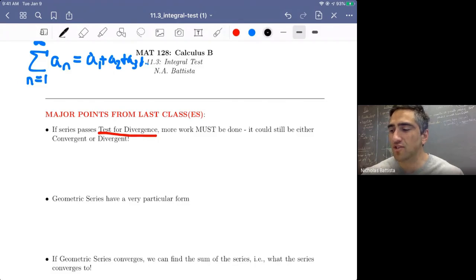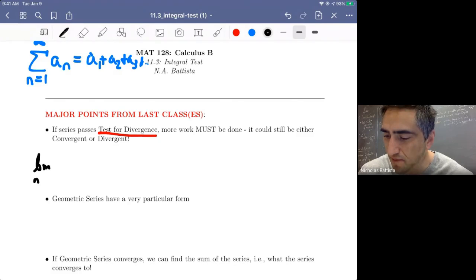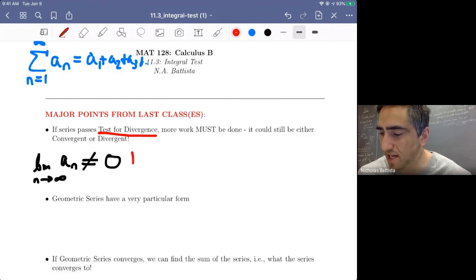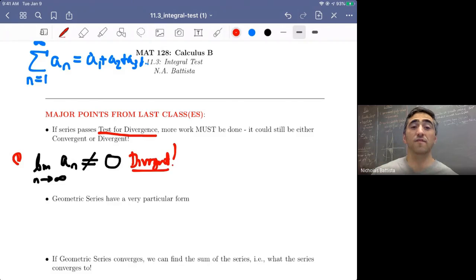So the first test we introduced was called the test for divergence. And this test for divergence, as the name suggests, really just tells us whether or not a series is divergent right from the start. So basically for the test for divergence, we introduce a limit. We take a limit as n goes to infinity of our series function a sub n. And if this does not equal 0, the series is automatically divergent. So that's the first part of this test. It can tell us whether or not a series is divergent right from the get-go.